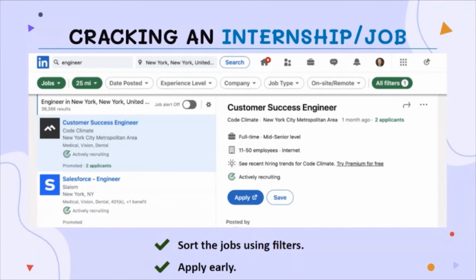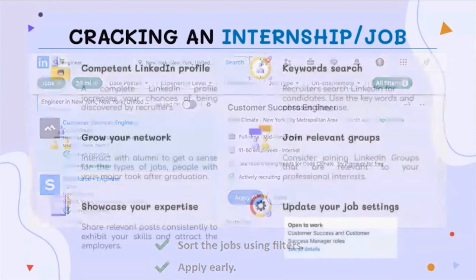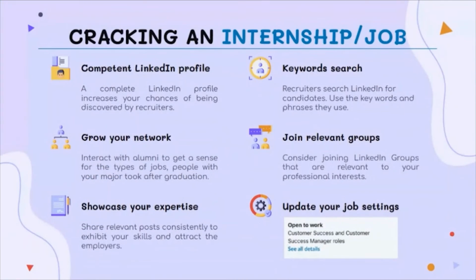But before that, you need to be well equipped and well aware of these 6 points. The first is a competent LinkedIn profile. As mentioned earlier, there are various sections you need to keep updating and keep making better and better. Also, you have to simultaneously grow your network. Try to interact with your alumni, seniors, or entrepreneurs within your industry. Also, try to showcase your expertise by posting consistently.